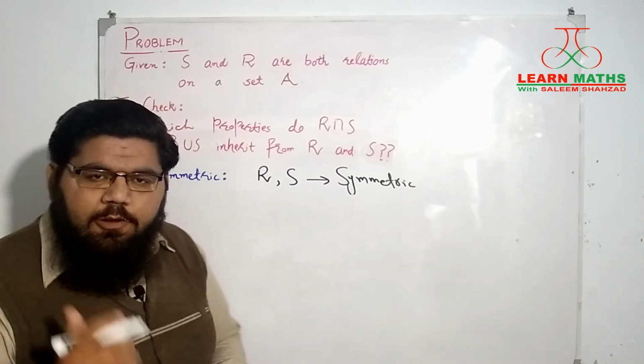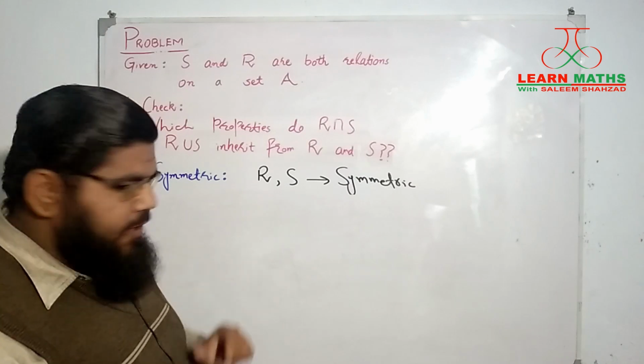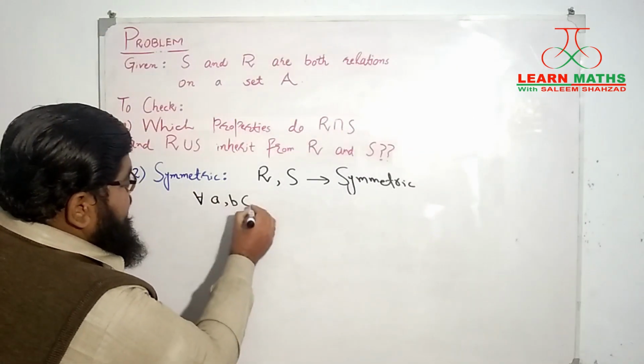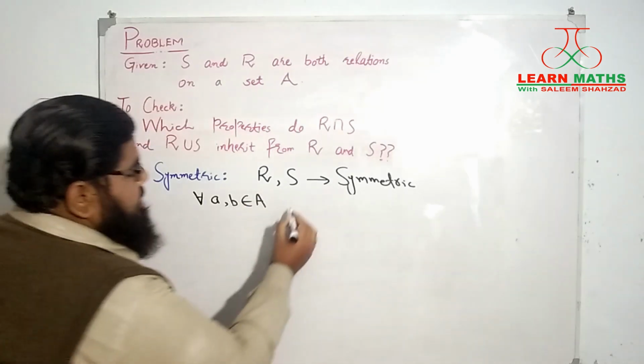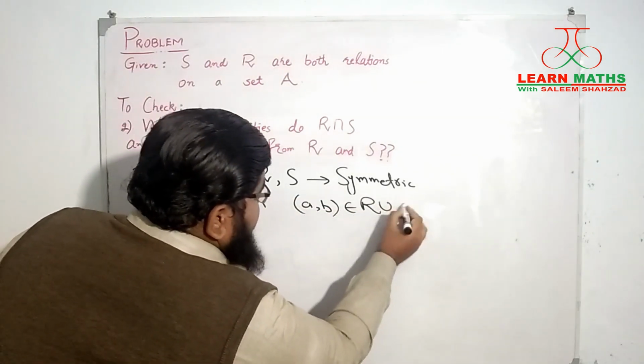And now we will follow the same pattern for checking whether R union S will be symmetric or not. Let's assume that we have any two elements a, b of the set A such that the pair (a, b) belongs to R union S.